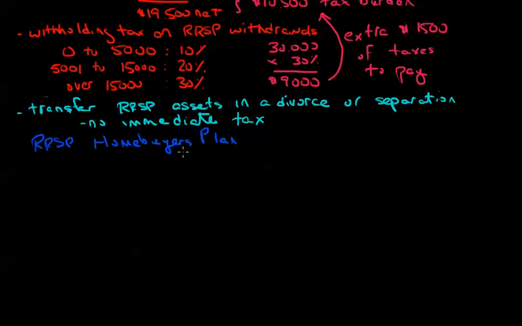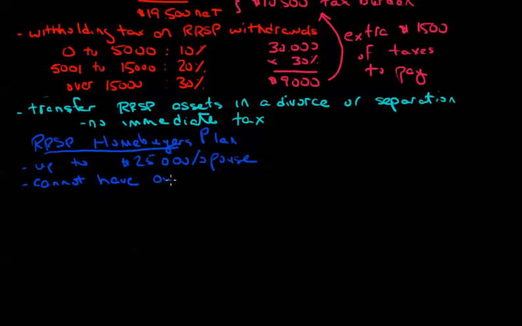The RRSP Homebuyers Plan allows me to take up to $25,000 per spouse from the RRSP without any tax to pay immediately. You have to have the funds in your RRSP, and you cannot have owned a home in Canada in the previous 4 full taxation years.